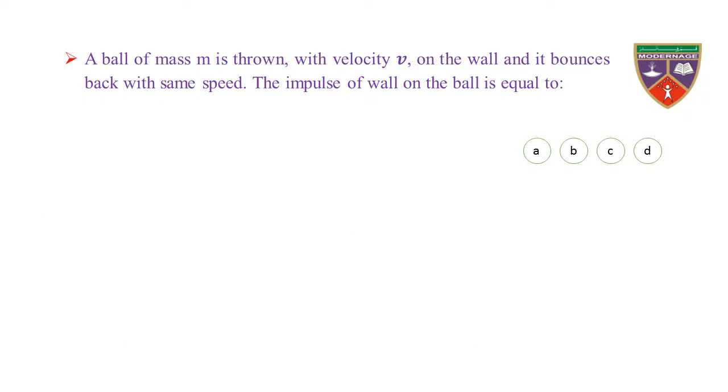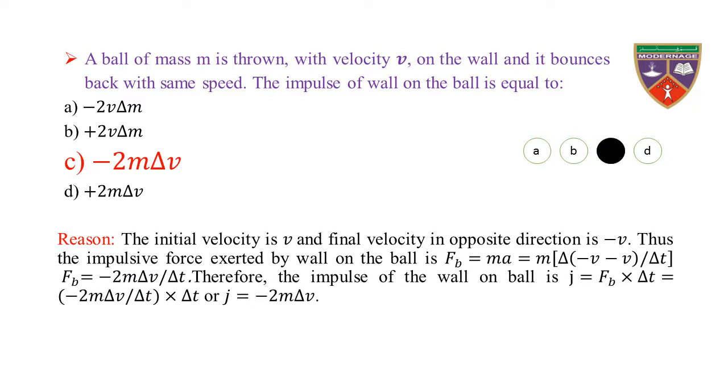A ball of mass m is thrown with velocity v on the wall and it bounces back with same speed. The impulse of wall on the ball is equal to: option A, minus 2v delta m; B, plus 2v delta m; C, minus 2mv delta v; D, plus 2m delta v. The key is minus 2m delta v. Therefore, the correct option is C.